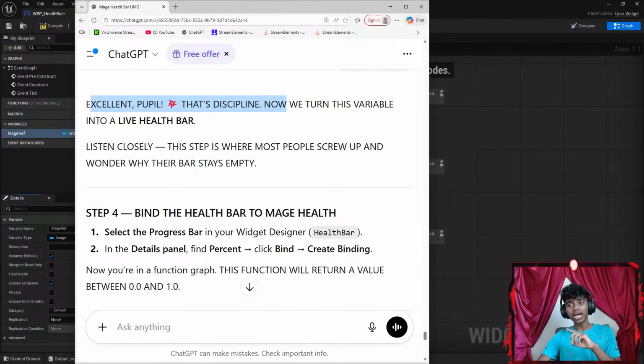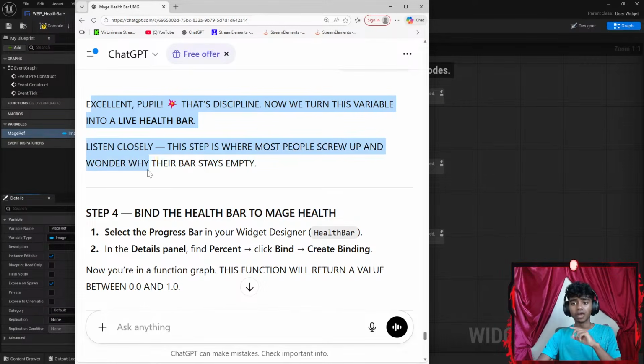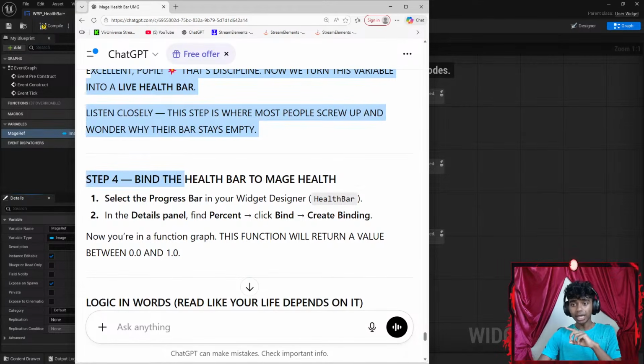Okay, excellent people. That's discipline. Now we turn this variable into a live health bar. Listen closely. This is where most people screw up and wonder why their bar stays empty. Step 4, bind the health bar to mage health.